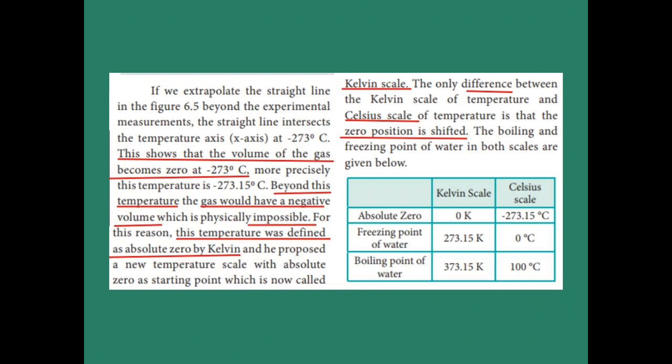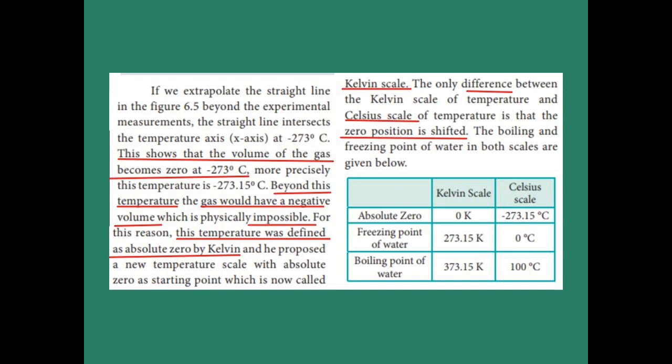Now just refer to the previous figure 6.5, that is the previous graph. In that graph, when we extrapolate the straight line, it cuts the x-axis at minus 273 degrees Celsius. It is precisely minus 273.15 degrees Celsius. At this temperature, the volume becomes 0. And beyond this temperature, the gas would have negative volume. It is not physically possible. So that temperature is now defined as the absolute zero by Kelvin. That is called the Kelvin scale.